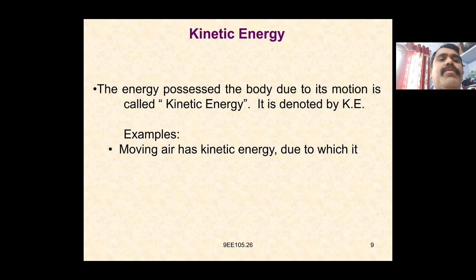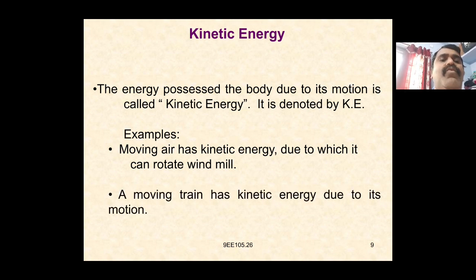An example is the moving air, which has kinetic energy due to which it can rotate a windmill. With the help of the windmill we can get water. A moving train has kinetic energy due to its motion. The train can be moved, the car can be moved, due to its motion. This is nothing but kinetic energy. The energy possessed by a body due to its motion is called kinetic energy.